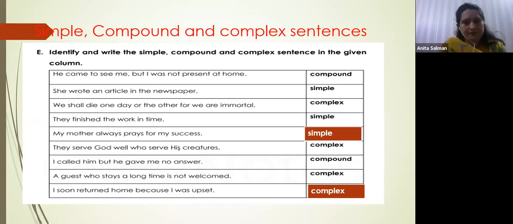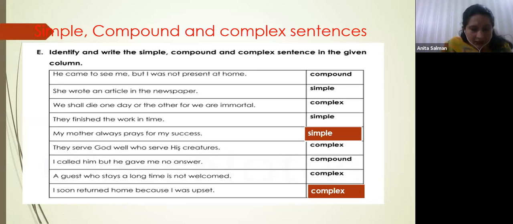Good. Right, I read from the book. They, we all die, that is a compound sentence. To finish the work in time, simple sentence, okay. My mother always prays for my success. Simple sentence, right? Only one main clause is there.